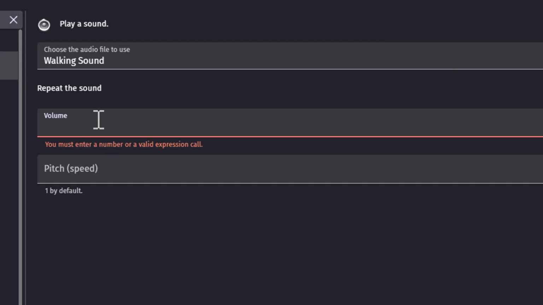Volume of the sound. You can put a static sound volume, like 20, for instance. Or you can make it interesting so that every time the sound is played, it's played at a different volume.